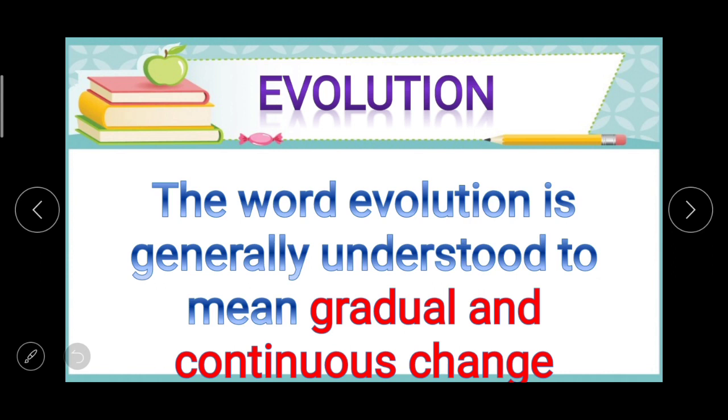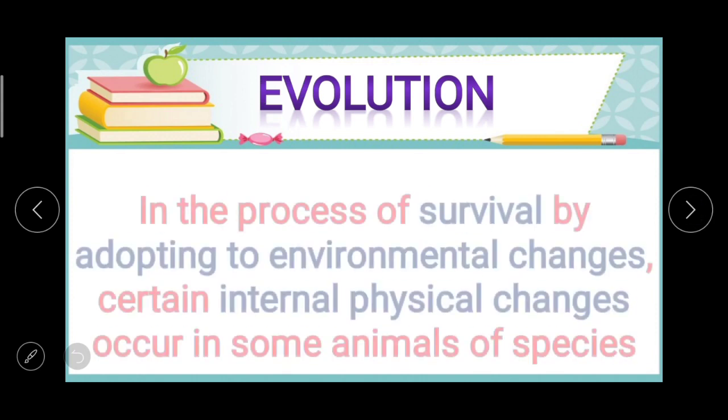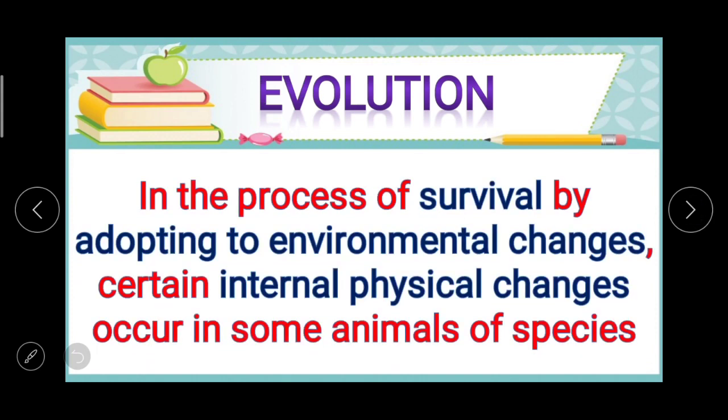But how? The change which is gradual and continuous. Whenever there is change which is gradual and continuous, then it is called evolution. And now here in this topic, we are going to talk about this with life.